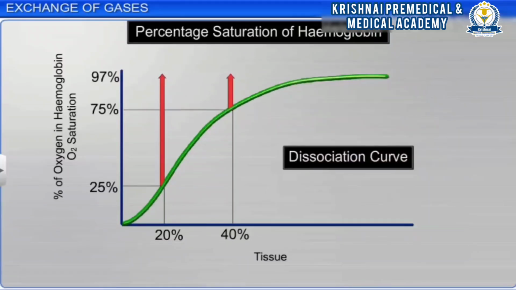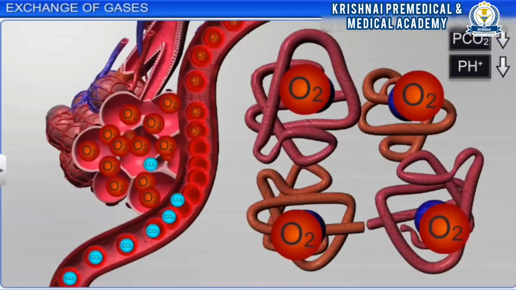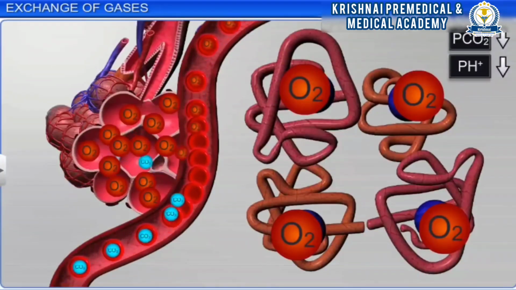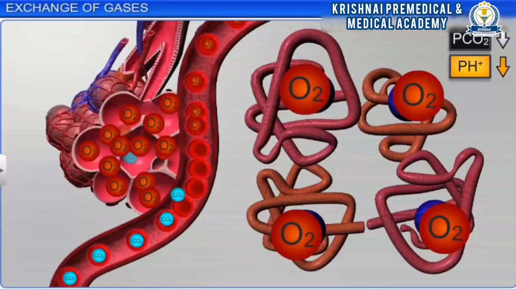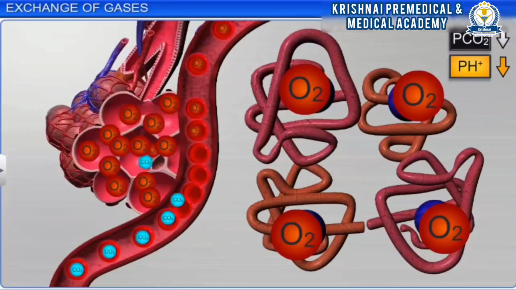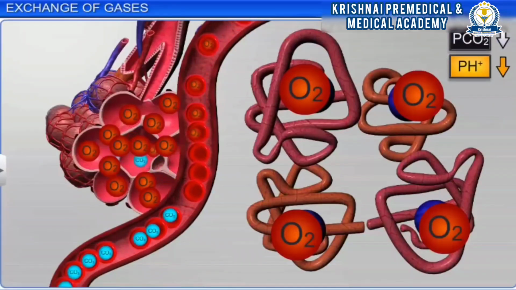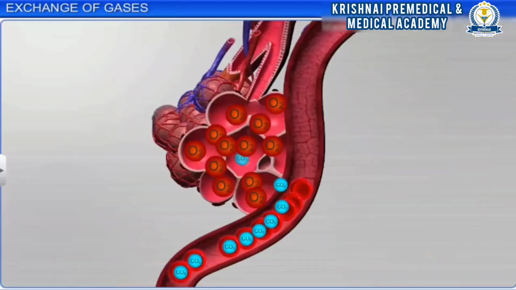The percentage saturation of hemoglobin with oxygen, when plotted against the partial pressure of oxygen, results in a sigmoid curve called the oxygen dissociation curve. This curve is used to study the effective factors such as partial pressure of carbon dioxide and hydrogen ion concentration on the binding of oxygen with hemoglobin.